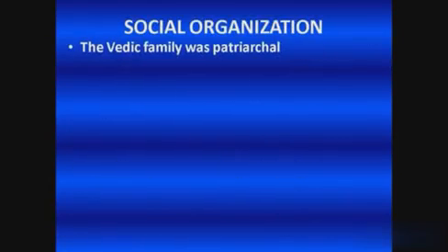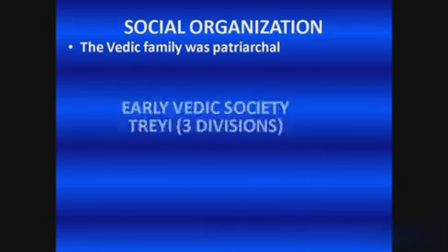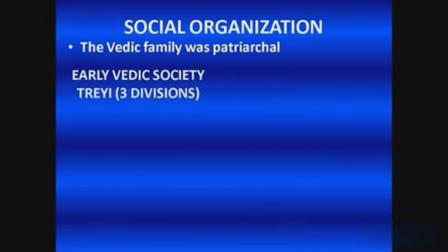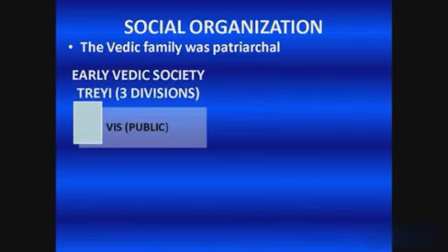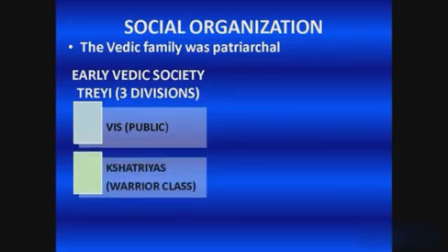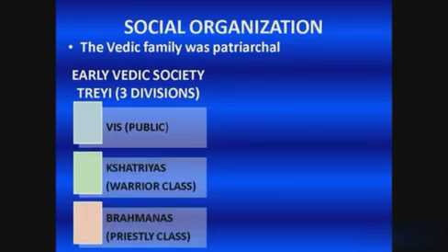Let's see the social organization of the Vedic period. The Vedic family was patriarchal. Patriarchal means the society controlled by men. The fair complexioned Aryans distinguished themselves from dark complexioned non-Aryans. Within the early Vedic society, there were three divisions, also called Treyi. The general public were called Vis, the warrior class was called Kshatriyas, and the priestly class was called Brahmanas.